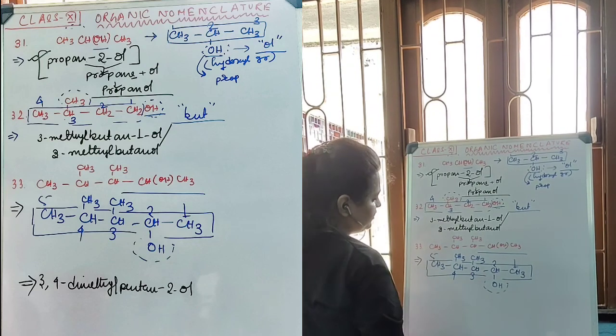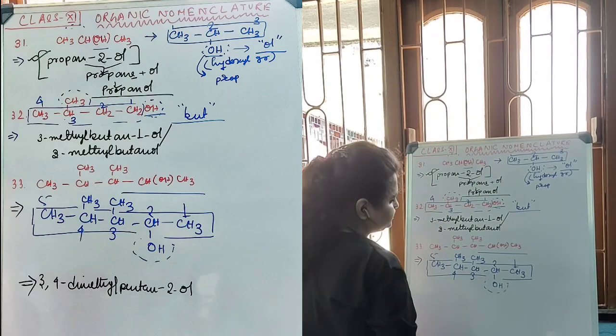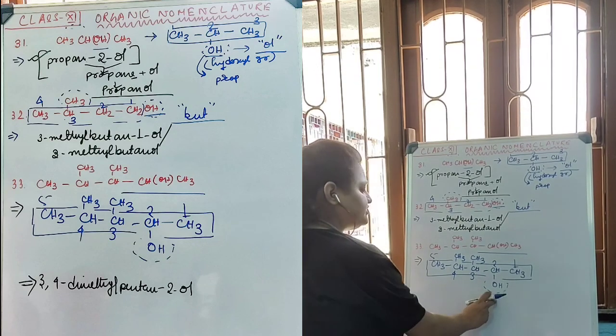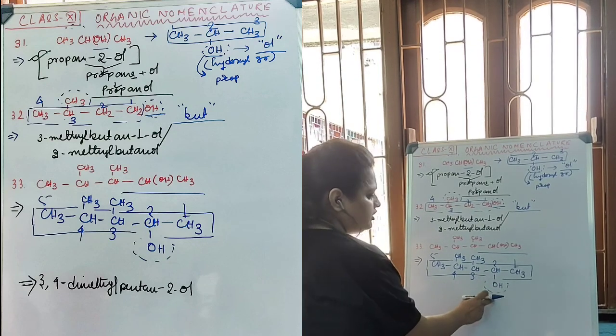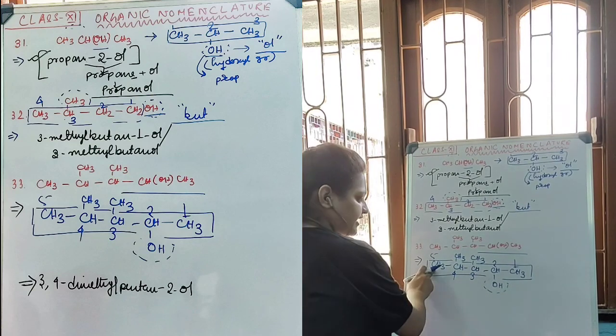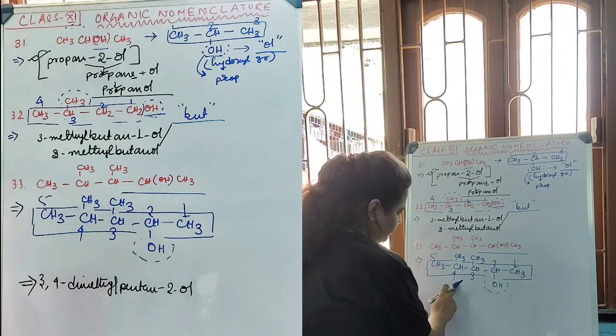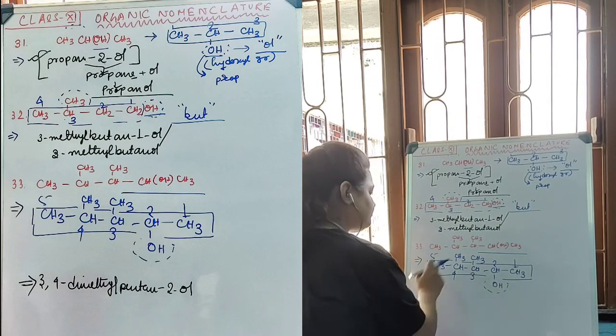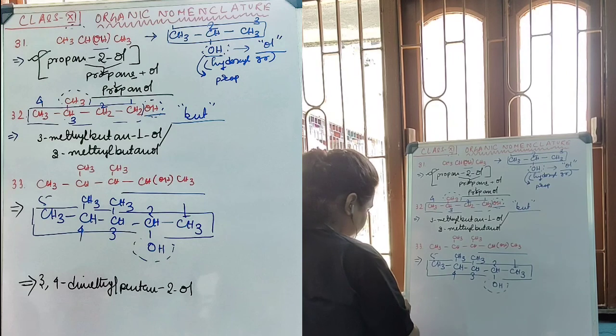Therefore, at third and fourth position, methyl groups are situated, and at second position, OH is present. The name of the OH, that is the suffix ol, is going to be written after the actual name, which is going to be pentane, and the name of the methyl groups with their positions 3 and 4 will be written before the actual name of the compound.